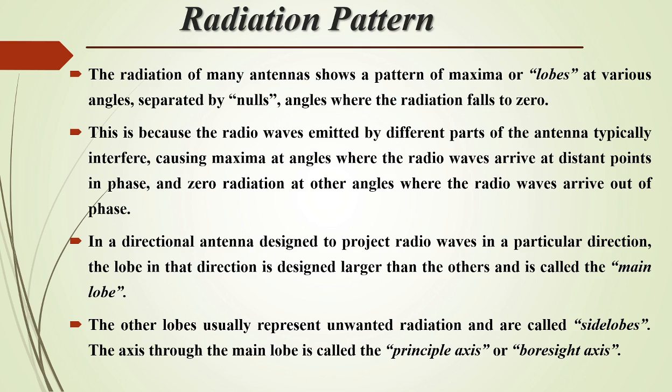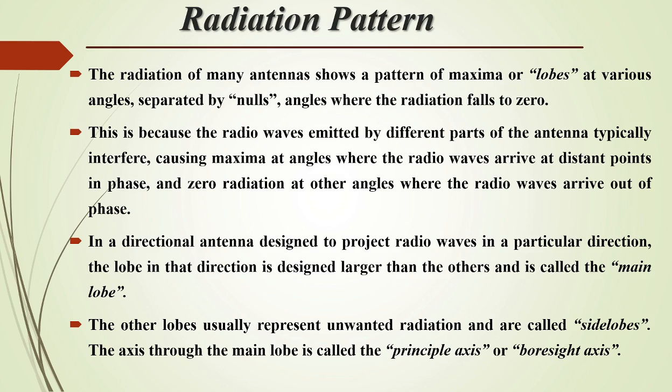So these lobes are separated by nulls, and the nulls are the angles where the radiation is zero. This is because the radio waves emitted by the different parts of an antenna typically interfere, causing maxima at angles where the radio waves arrive at distant points in phase, and zero radiation at other angles where the radio waves arrive out of phase.